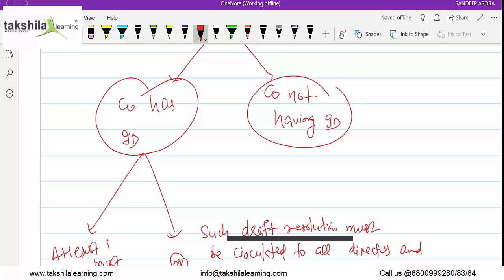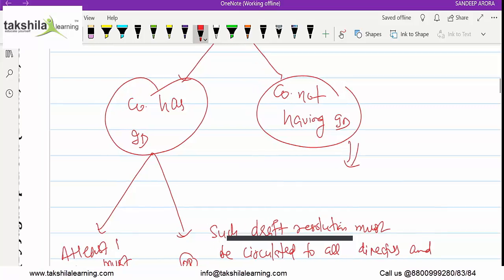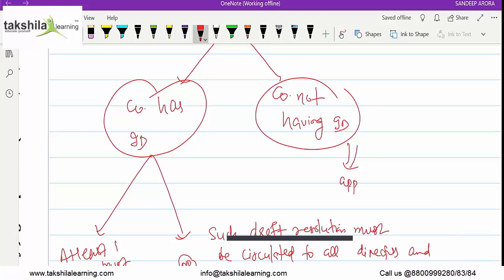If any. But in the case where the company is not having any independent director, then approval of the majority of the directors is required.